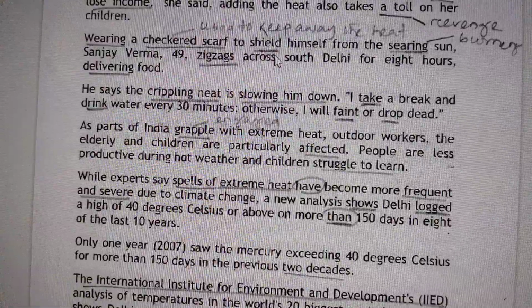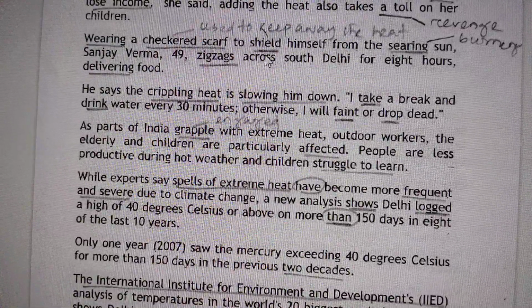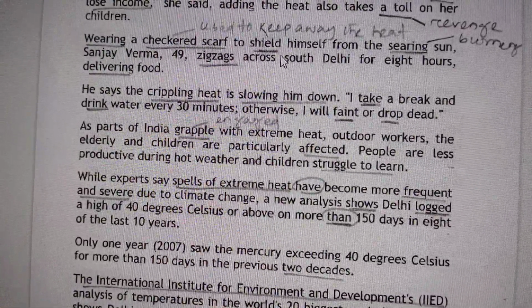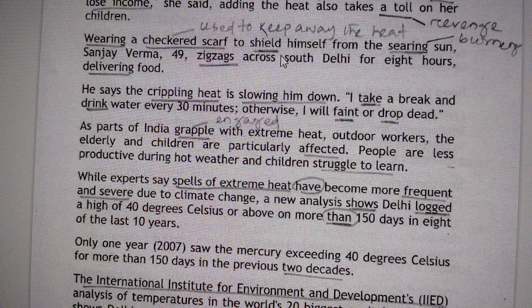So it's used to keep away from the heat. Scarf to shield himself from the searing sun. Shield is used to get protected from the searing sun. Searing sun means the sun is burning. The heat is so high that it seems like the sun is burning.